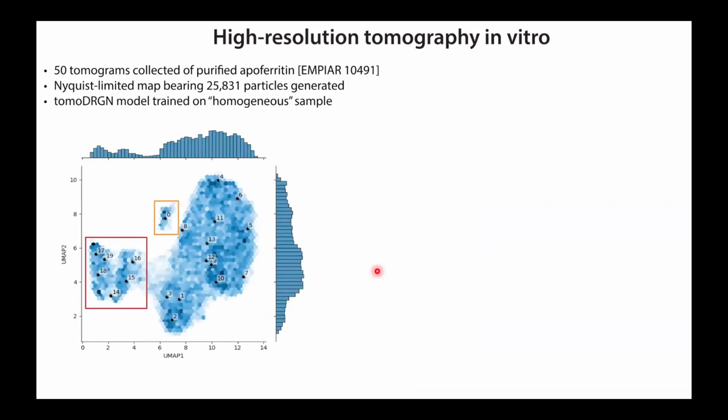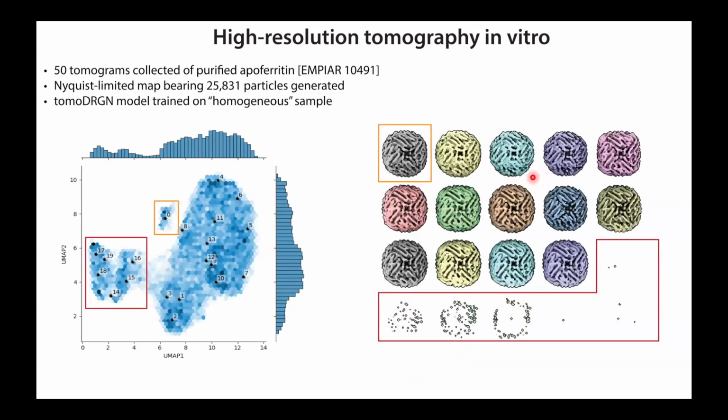If we looked at the latent embeddings for this, the surprising thing was that there were three major groups. We can look at density maps throughout those major groupings. The main one here looks like apoferritin. There's an outgroup here, and if we look at either the density maps or the subtomogram picks, these are clearly just false positive picks from the particle picking. And then there was this outgroup, shown in orange here, that seemingly looks like apoferritin, but the model is clearly seeing something different about it.